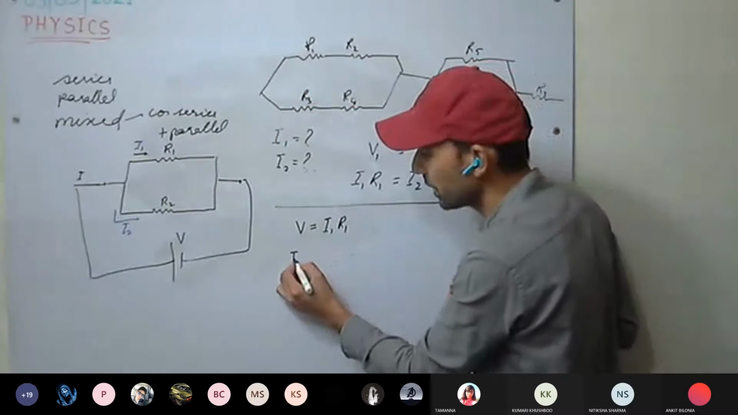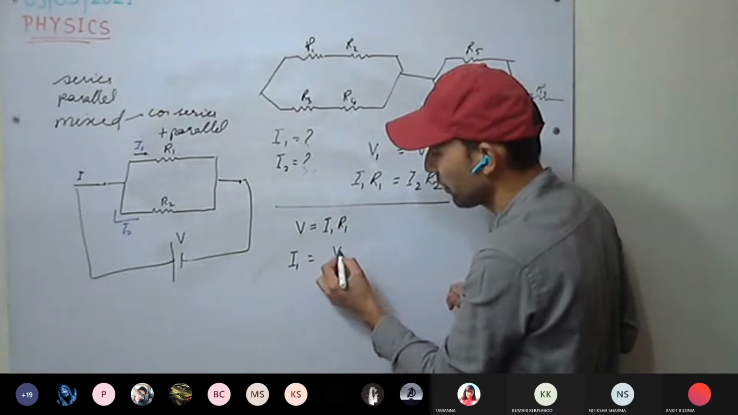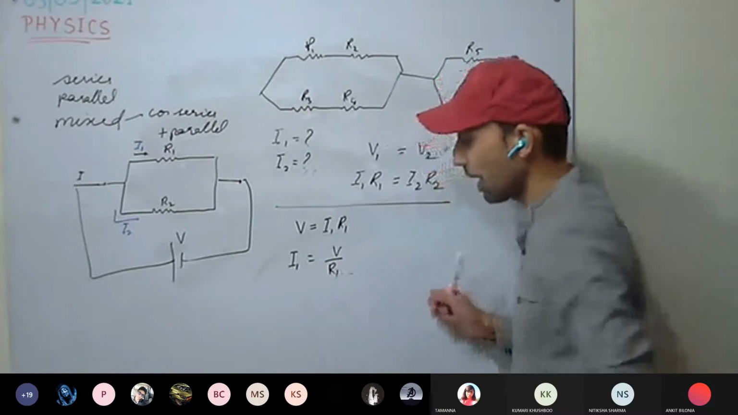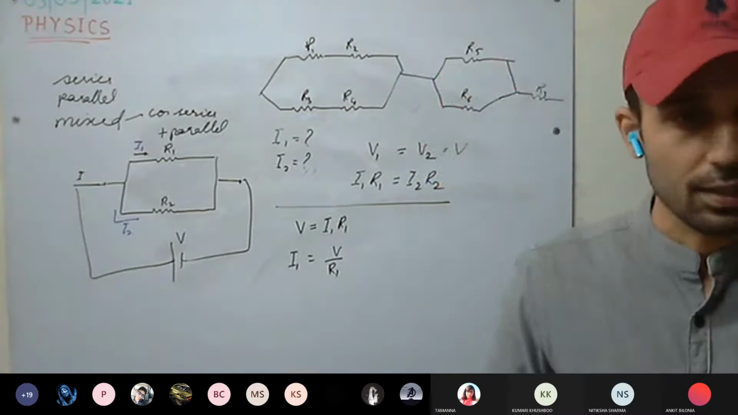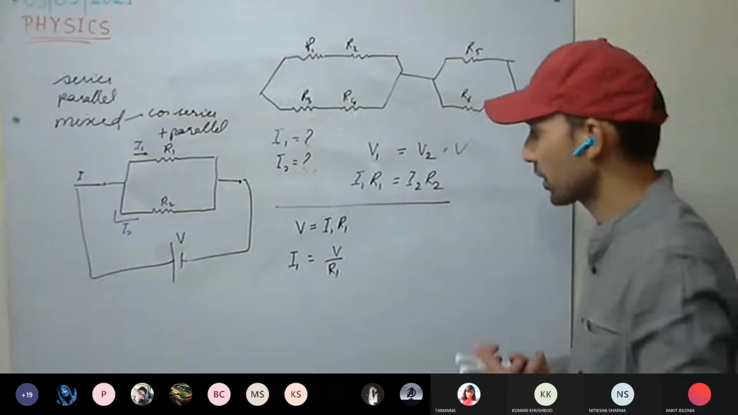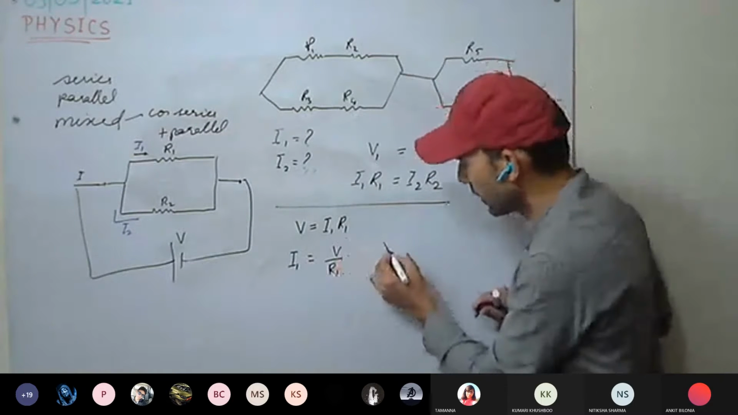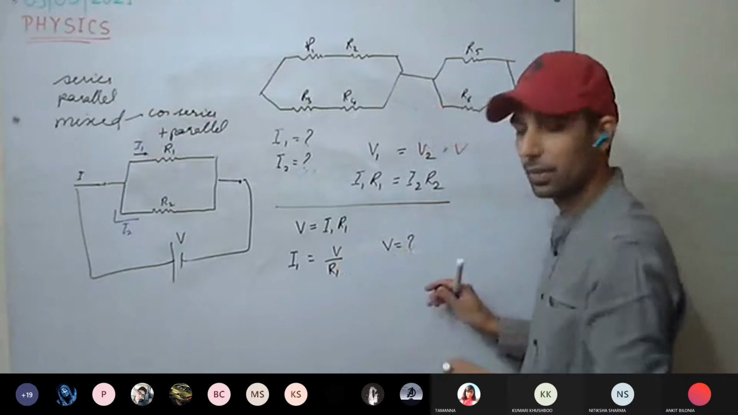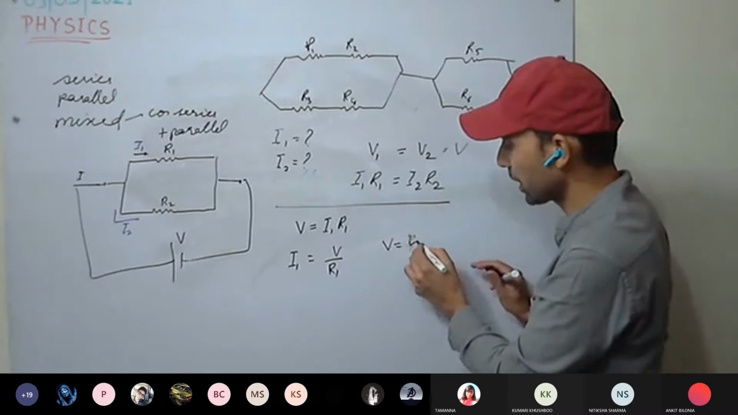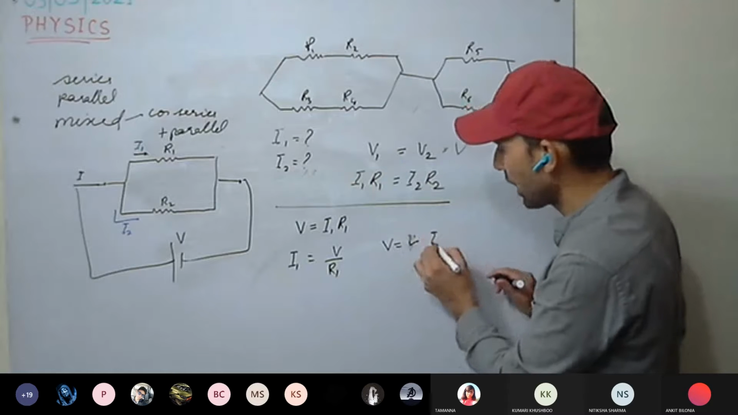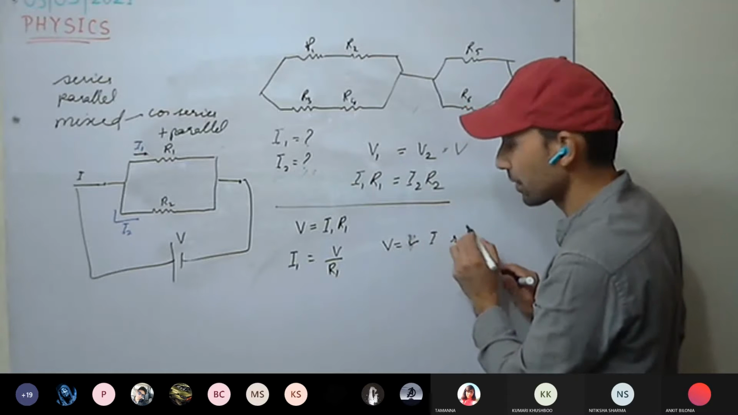Okay, we are calculating I1. I1 will be V upon R1. Now this V we have to remove, in terms of I and resistors.